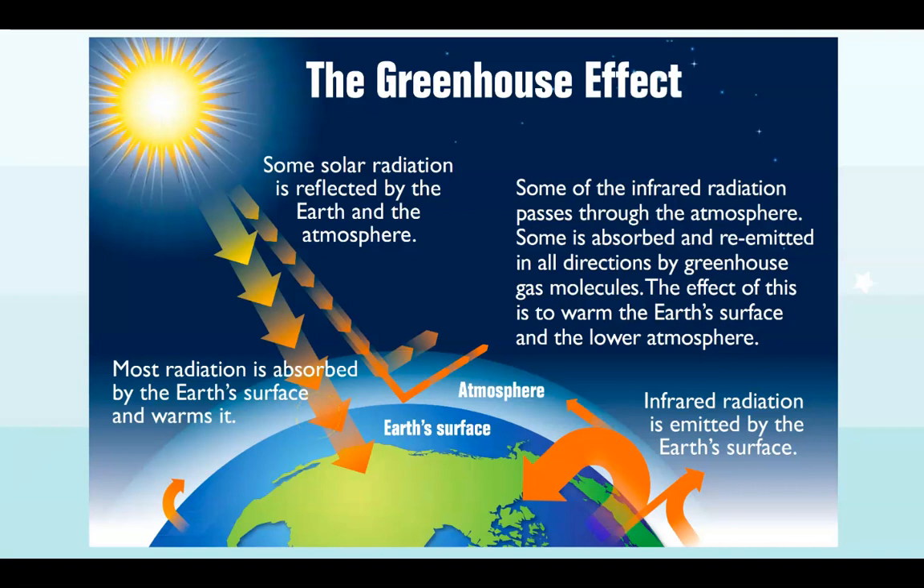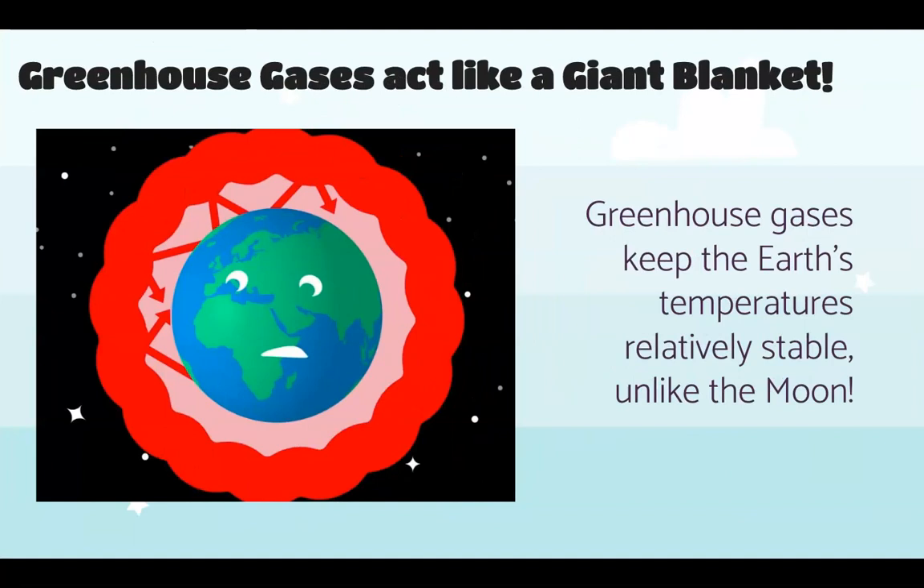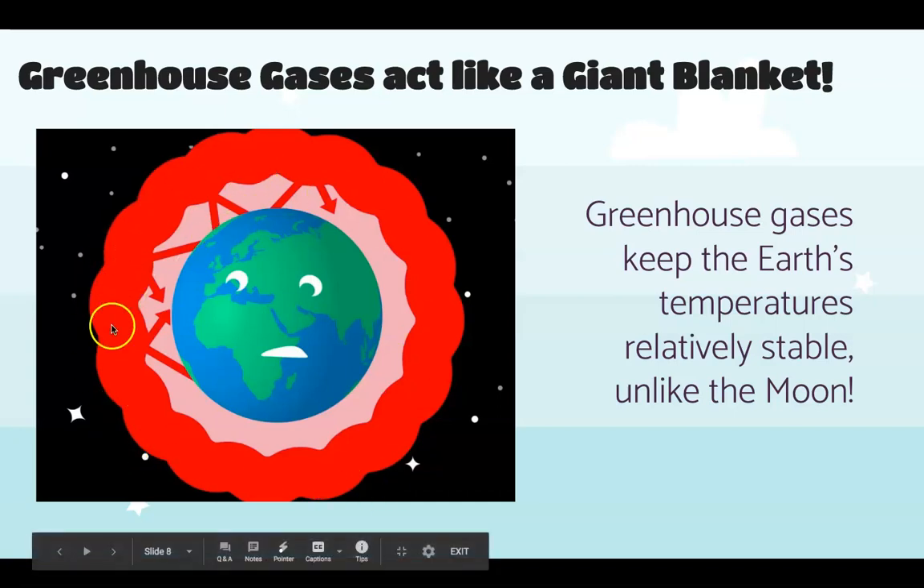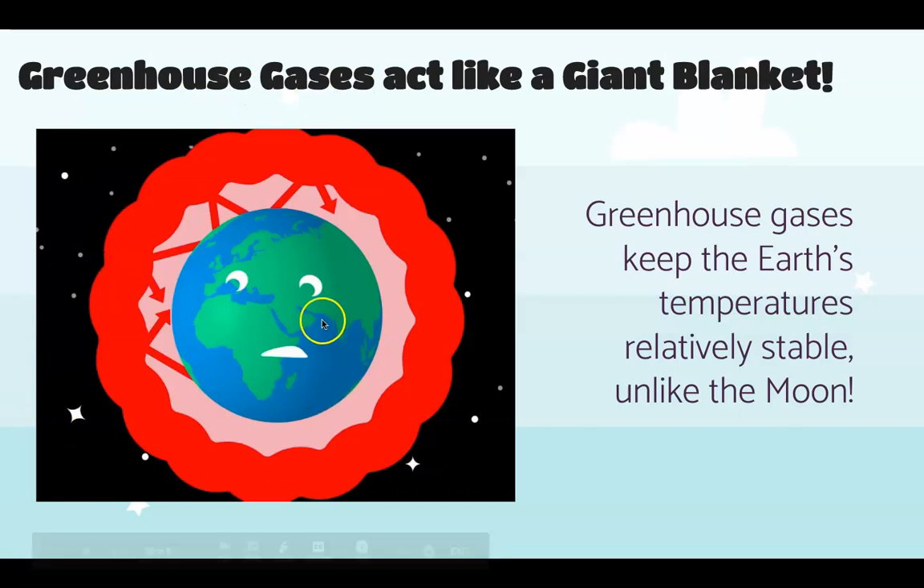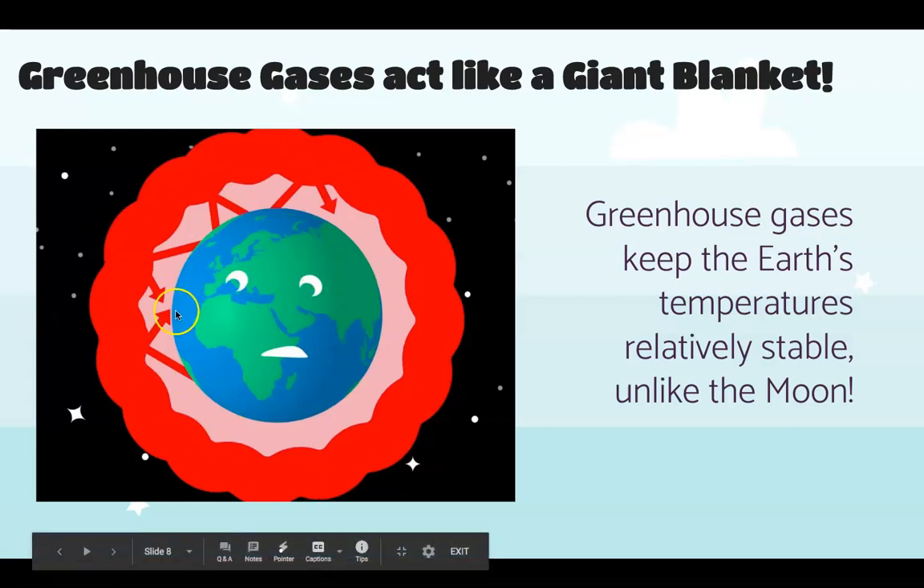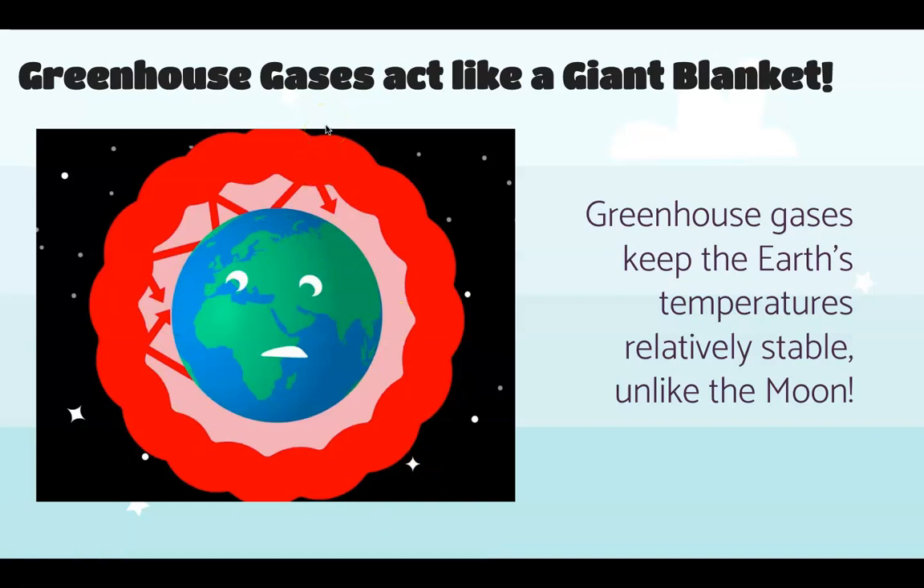I hope that made sense. So basically, the greenhouse effect is like a giant blanket covering the Earth to keep it warm. These greenhouse gases act like a giant blanket. They keep that heat inside the atmosphere, which keeps the Earth's temperatures relatively stable, an average of 60 degrees Fahrenheit. Unlike the moon, which goes through extreme highs and extreme lows, we don't really see that here on Earth because of the greenhouse effect and the greenhouse gases.